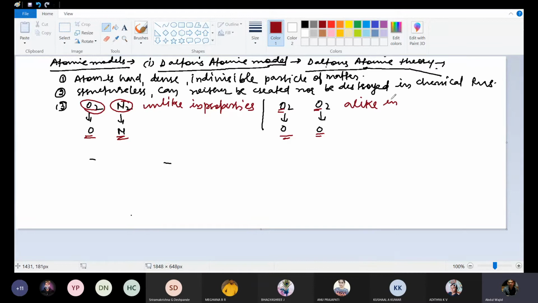So atoms of different elements will be different in properties, and atoms of the same element will be the same in properties. Properties means physical and chemical properties.